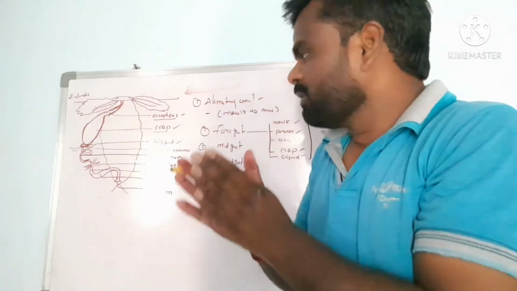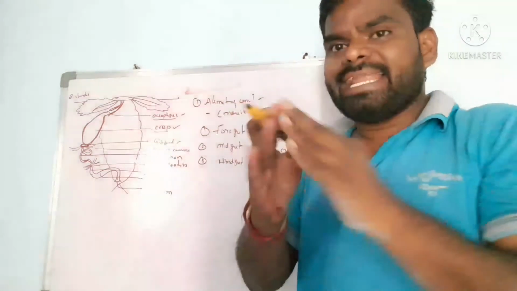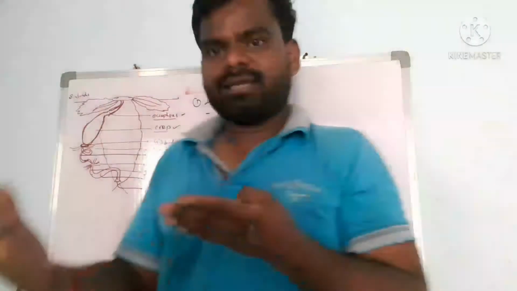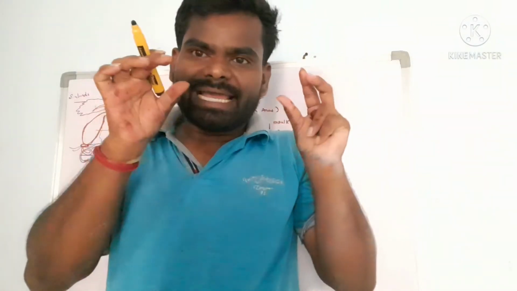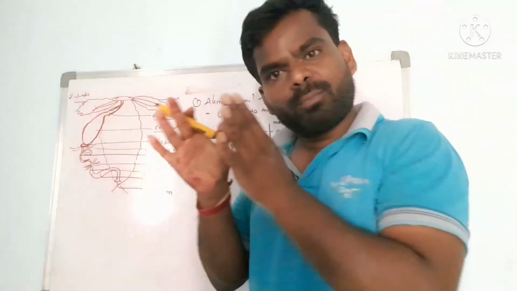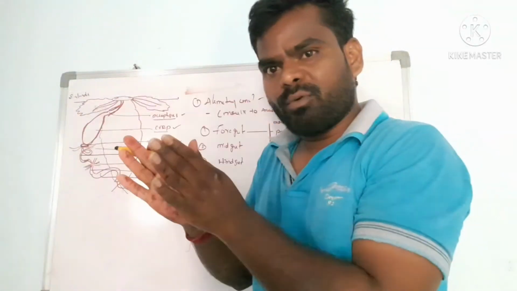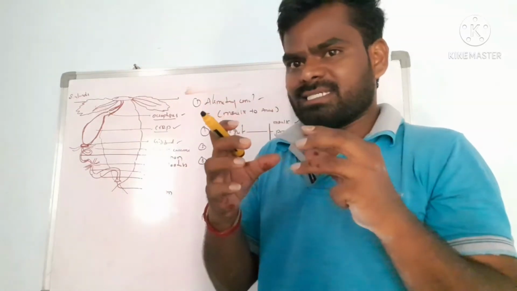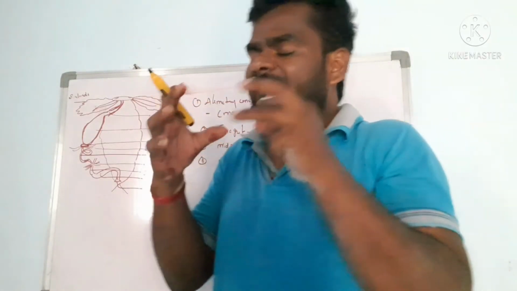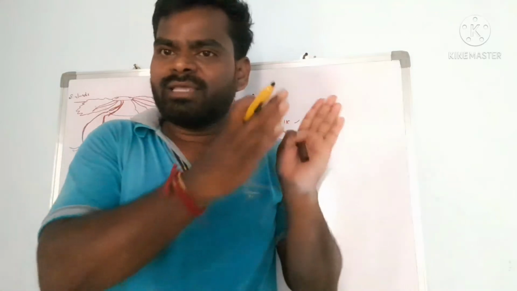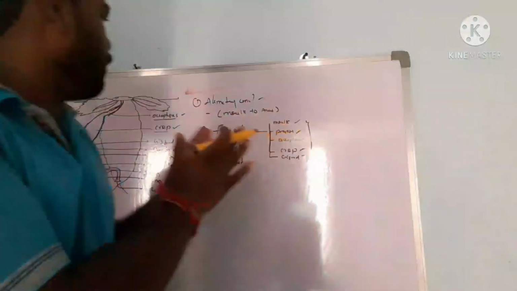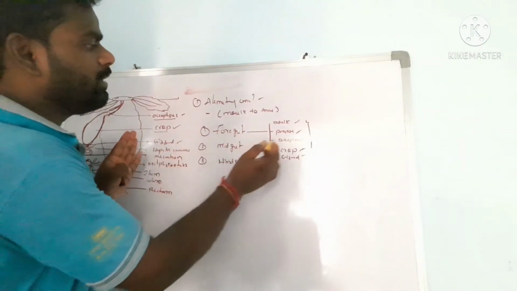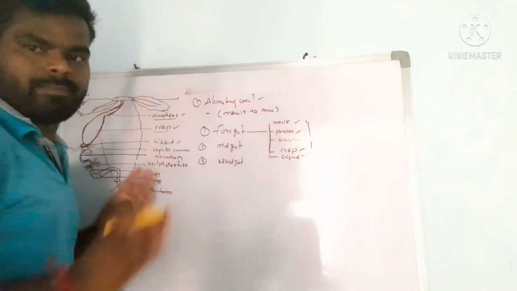The crop opens to the gizzard, which has 6 to 8 powerful teeth that help in grinding food materials. This completes the foregut.